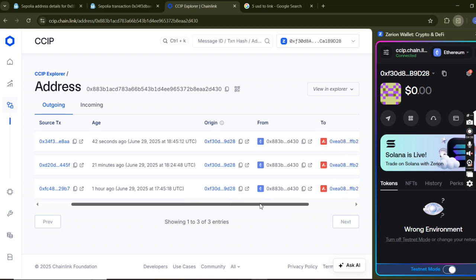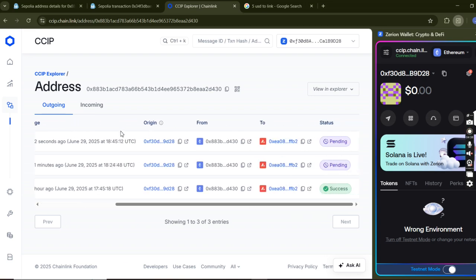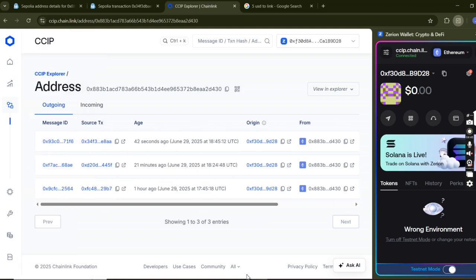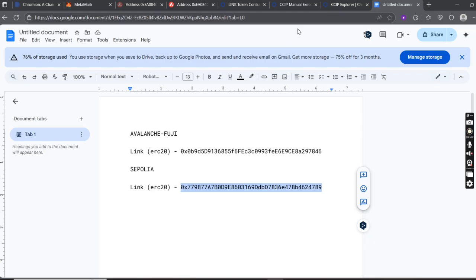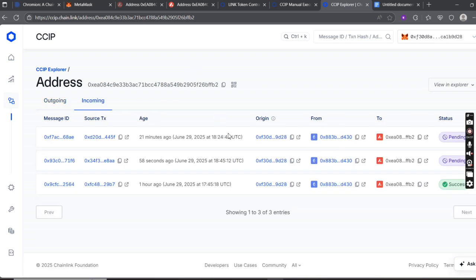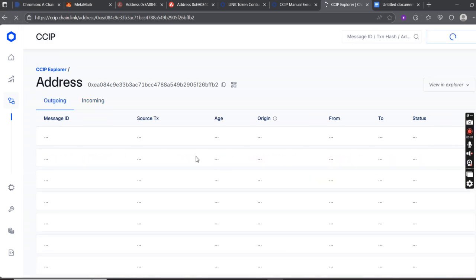So I sent a message that was sent from here to also take note of the position on Avalanche. So once it gets confirmed, it's going to get stored on Avalanche network. And then also, if I come back here to the Explorer, I can see the incoming message, the same here. You can see this. Let me just refresh this. Okay, you can see 1 minute ago. Okay, sorry, let me refresh this so you can get the accurate data.